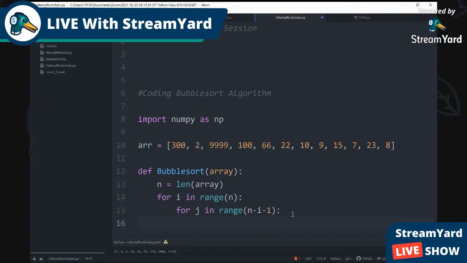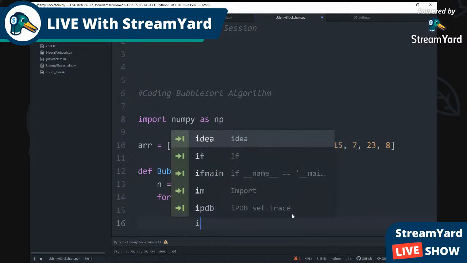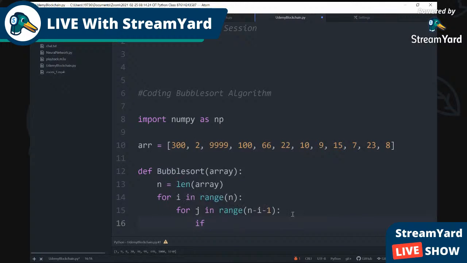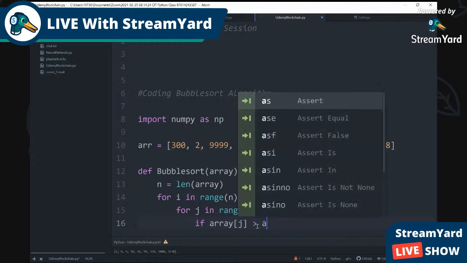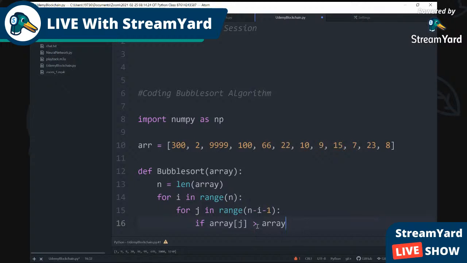So we're gonna do less than and greater than. So we're gonna do greater than. So we're gonna create something called if. This is simple logic. If array[j] is greater than array[j + 1].